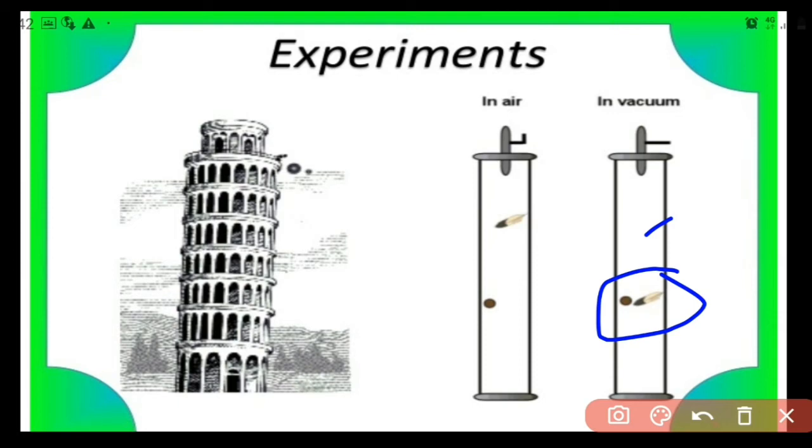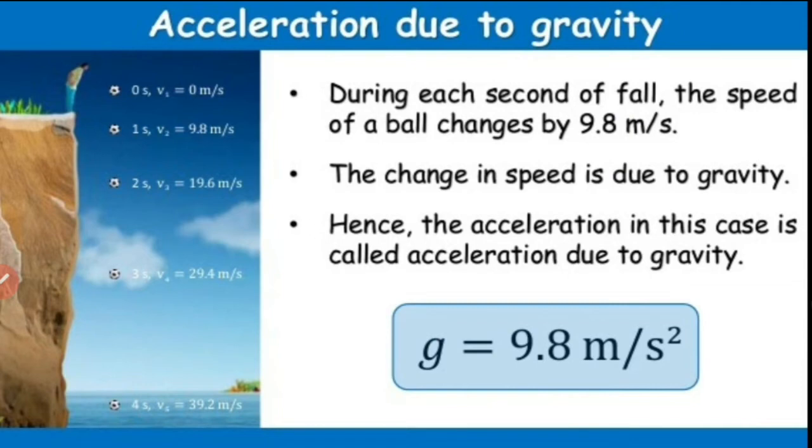Its value also was determined, and that value is 9.8 meter per second square. So that acceleration due to gravity is 9.8 meter per second square.